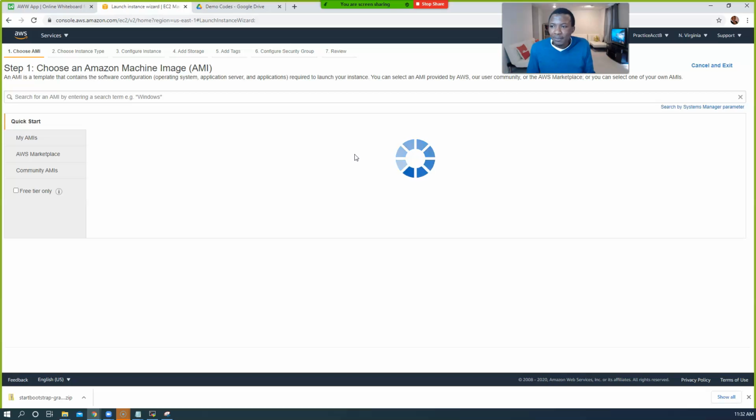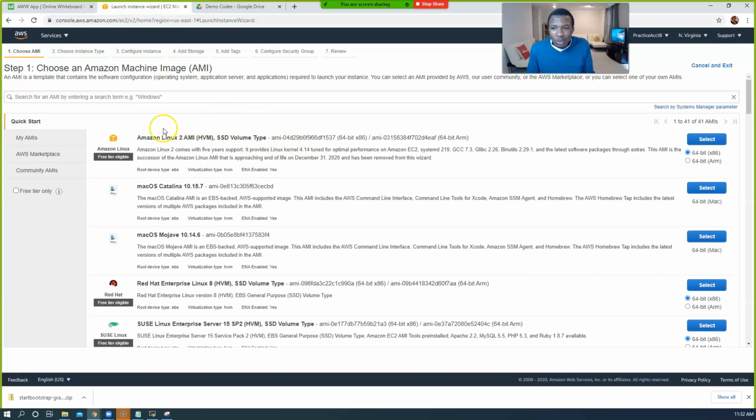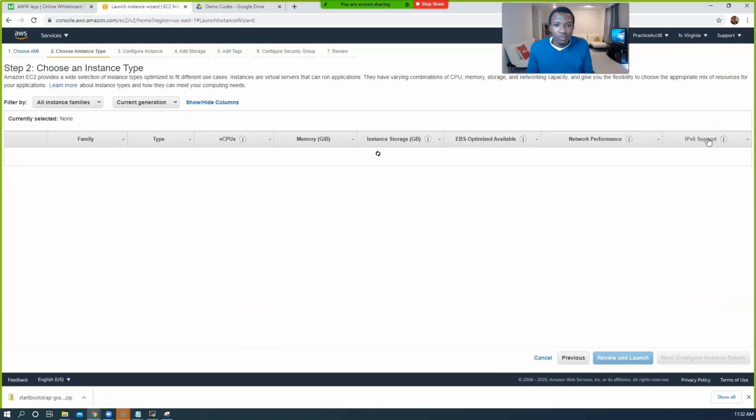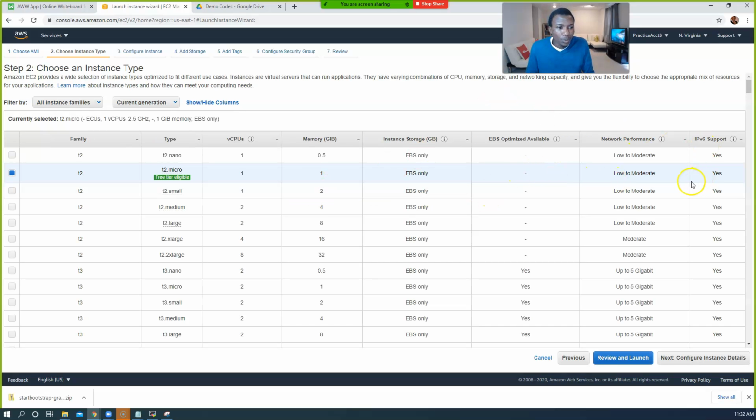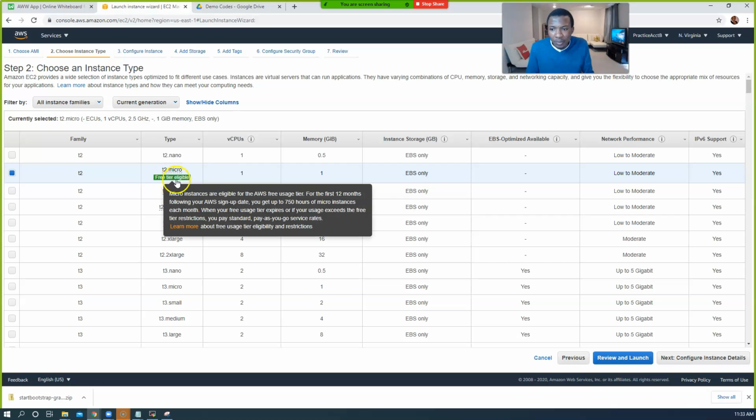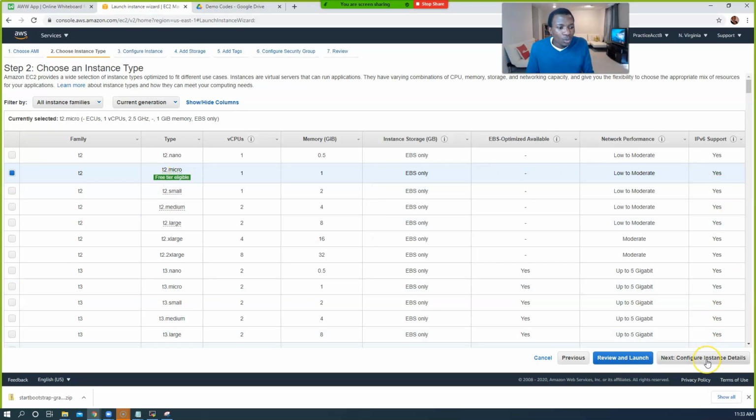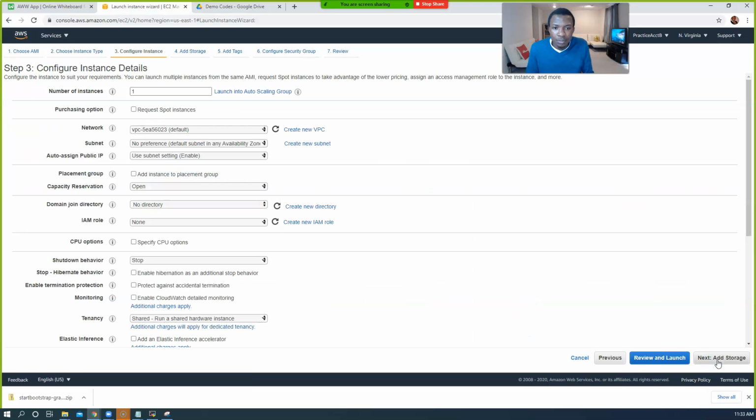Launch instance. All right, remember we're going to choose the first one, Amazon Linux 2, because most servers in the world run on Linux. Go ahead and select the first one. We're going to use that Amazon Linux 2 AMI that AWS provides. It comes with Linux operating system. Leave the default, T2 Micro. We want to use a free tier eligible one. Make sure this is checked. Click on configure instance details.